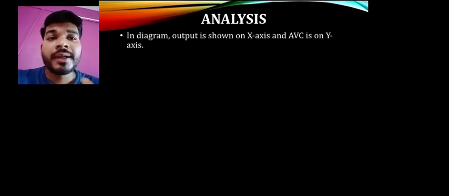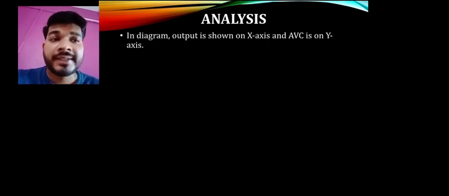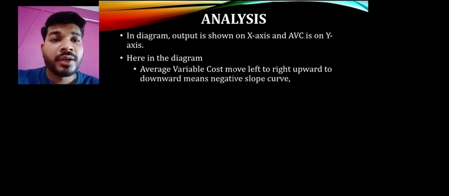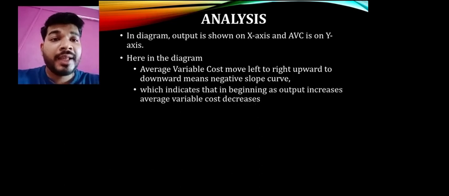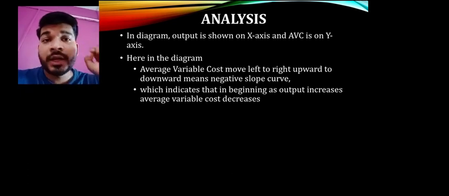Now the analysis says that in the diagram output has been shown on the x-axis, average variable cost is shown on the y-axis. In the diagram here you find that average variable cost moves from where? From left to right, upward to downward, means negative slope. पहले ऊपर से नीचे आता है तो वो negative slope बोलेंगे. Then which indicates it's the beginning, output increases, average variable cost decreases. मतलब जब ऊपर से नीचे आ रहा है तो हम क्या सोचेंगे? It is going downward. Downward जा रहा है तो negative आया.